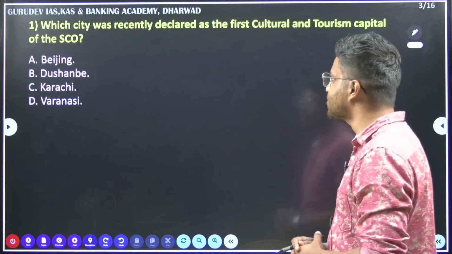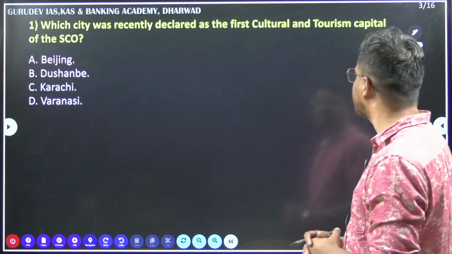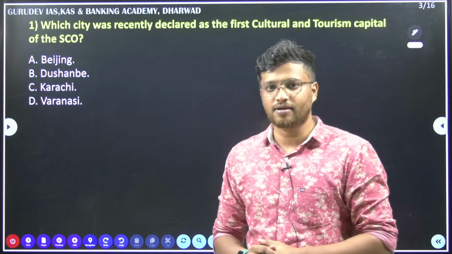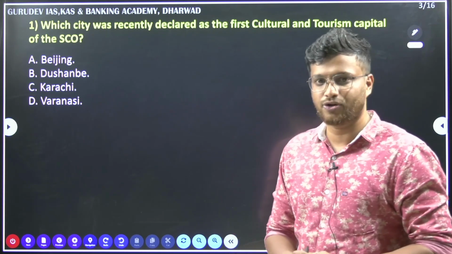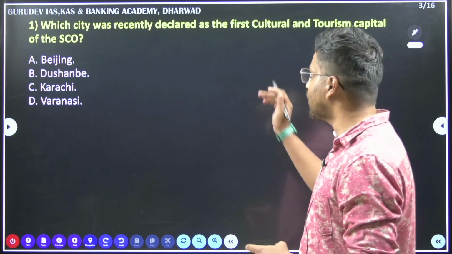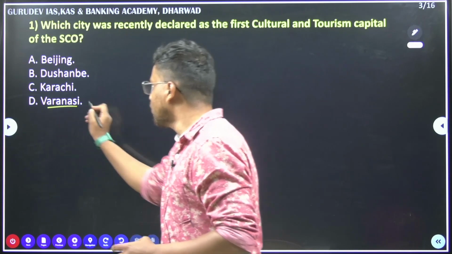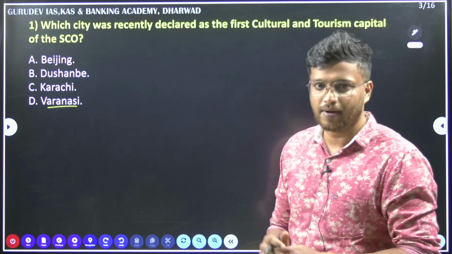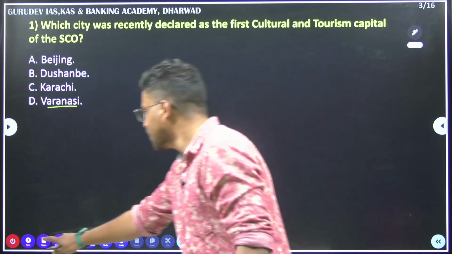Firstly, which city was recently declared as the first cultural and tourism capital of the SCO? This is a very important fact. This may be a potential question in your question paper. So here the answer is Varanasi. Okay, so this is not permanent. Every year one city will be nominated by the SCO. So this is the first one.